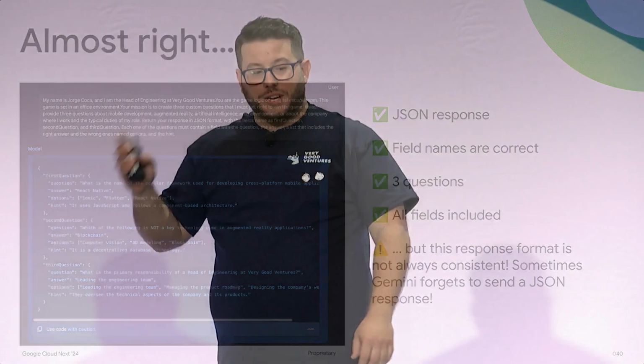Unfortunately, sometimes this is not consistent. Sometimes I get the JSON field as like first question, but sometimes they're returned as first puzzle. I don't know why. Gemini is like that. It needs a little bit more of support, right? So what we added was to actually add an example. Be really concrete and specific. Yeah, it's a large prompt, but it doesn't matter.